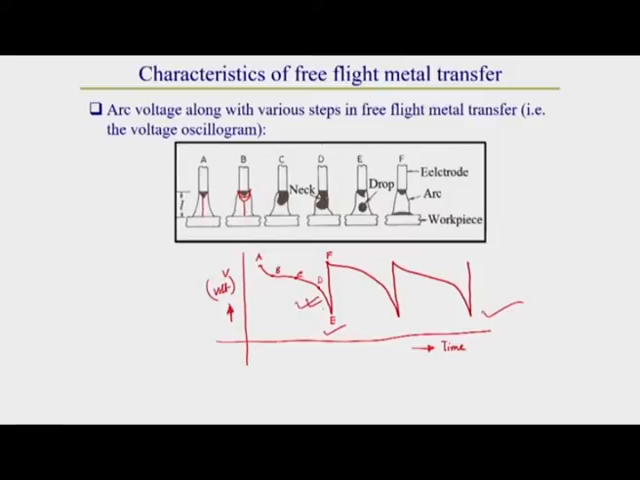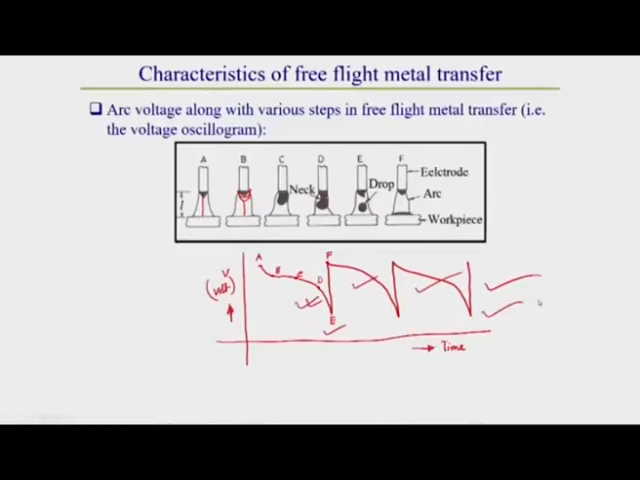So, here one drop transfers from A to F, one drop transfer, here another drop transfer, here another drop transfer. Generally it depends on the time, what should be the time value between drop transfers. If it is 100 drops per second, that means within 1 by 100 second we get this type of variation of welding voltage. This type of variation of welding voltage we generally observe in the case of free flight type of material transfer.